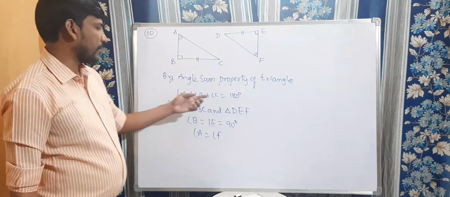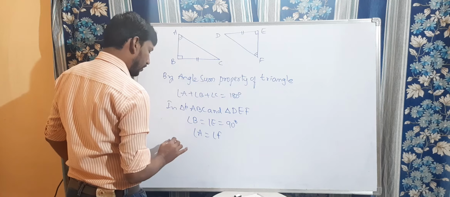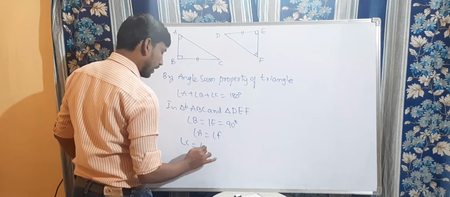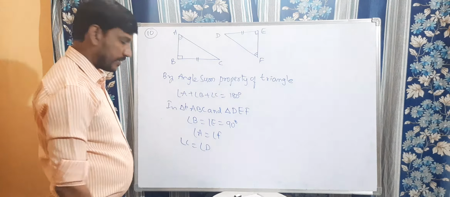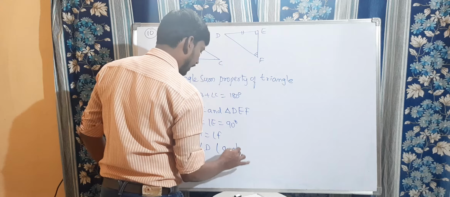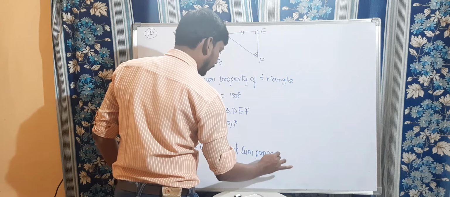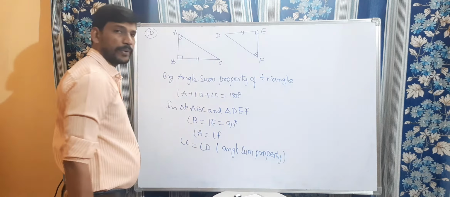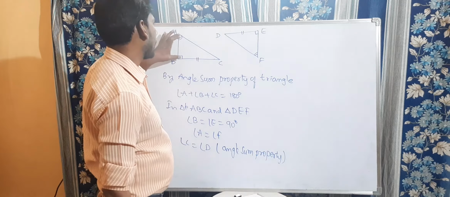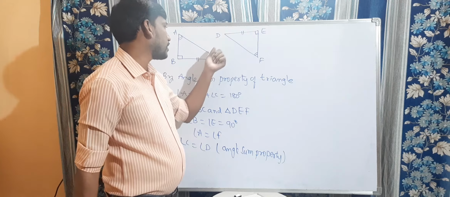So by using angle sum property, we can say that angle C is equal to angle D. Suppose if two corresponding angles are equal, then obviously the third angle also will be equal.